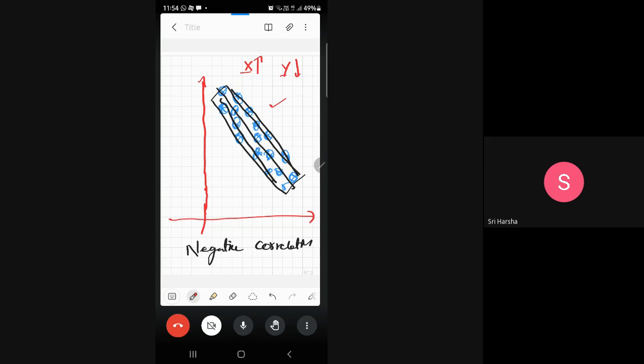And the opposite also: suppose for x, if there is some decrease in the first variable, and this decrease influences some increase in the second variable, then also we call it negative correlation. Okay?